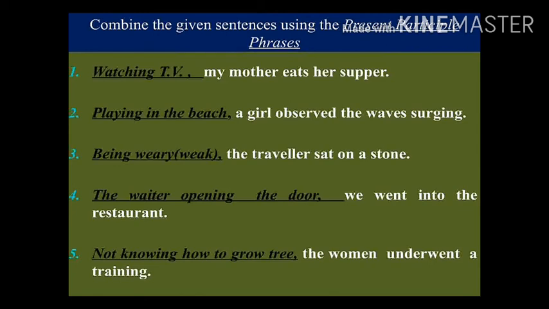The fourth example, the waiter opening the door. We went into the restaurant. The fifth one, not knowing how to grow trees. The women underwent a training program. This is how we have to convert them. We just see once again and practice all these sentences without seeing the answers.